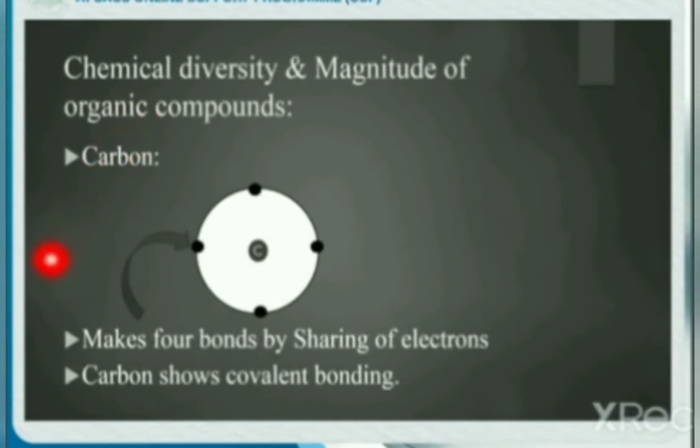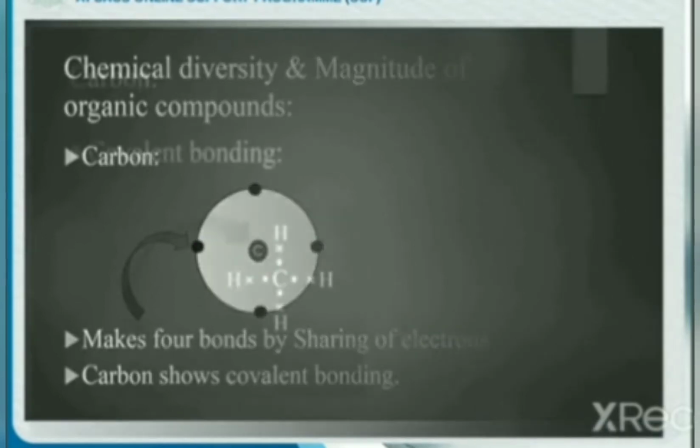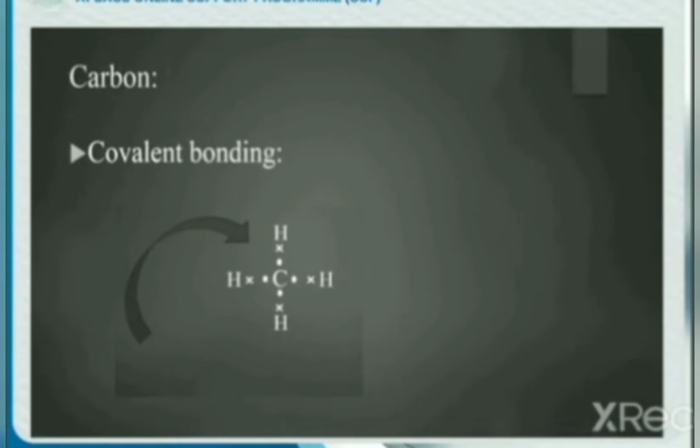Yes, you are right. Carbon makes 4 bonds by sharing of electrons, and carbon will show covalent bonding, and it can be a single covalent bond, double covalent bond and triple covalent bond. Look at the bonding in carbon.